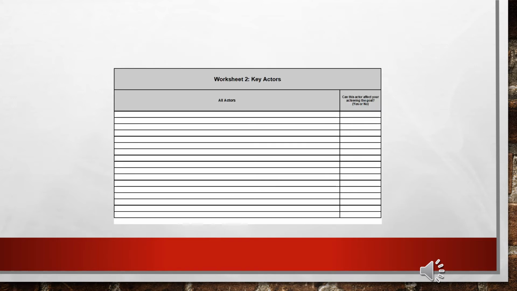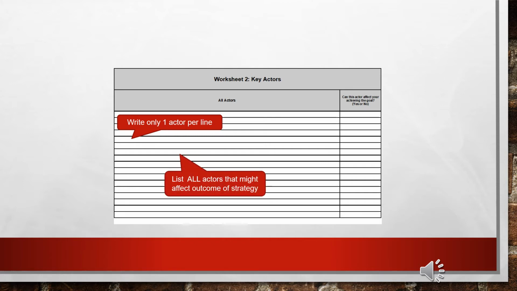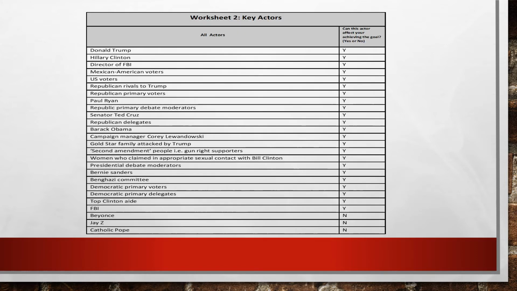There are 3 instructions for Worksheet 2. First, write only 1 actor per line. Include more, and it will be hard to analyze later. Second, list all the actors that might affect the outcome of the strategy. And third, answer yes or no in column 2. And this is what Worksheet 2 looks like, completed with an analysis of Donald Trump's 2016 campaign.